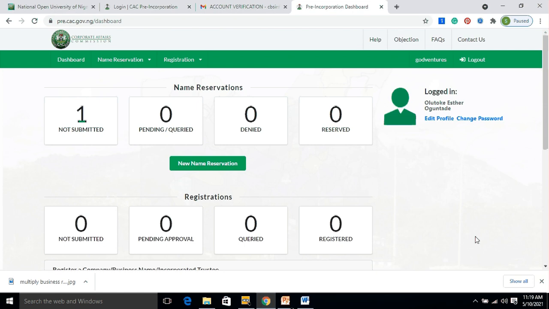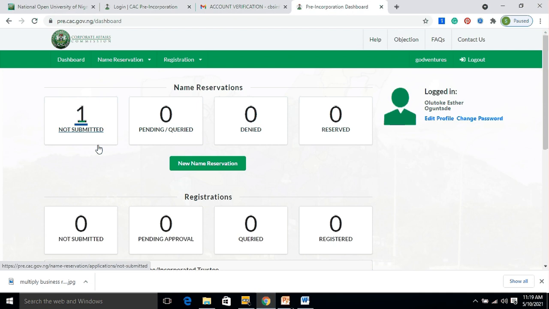Welcome to the third stage of the registration process for your business on the Corporate Affairs Commission of Nigeria (CAC) website. After your payment, I told you your details will be updated. Your payment will be updated in your account immediately. Remember, this is your dashboard.